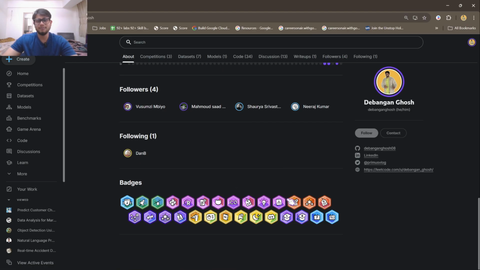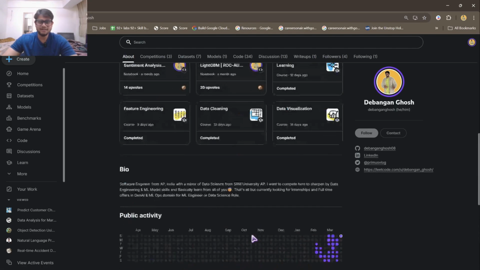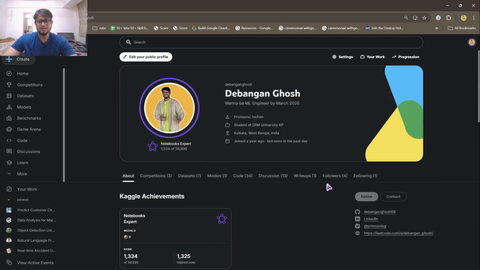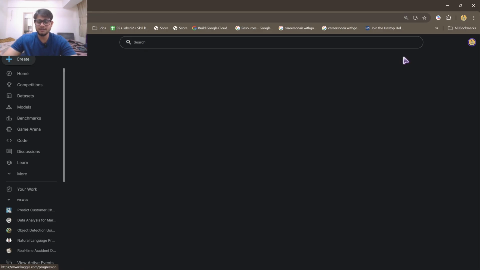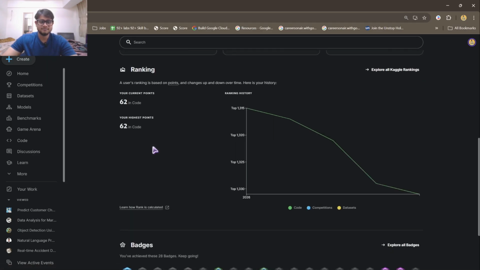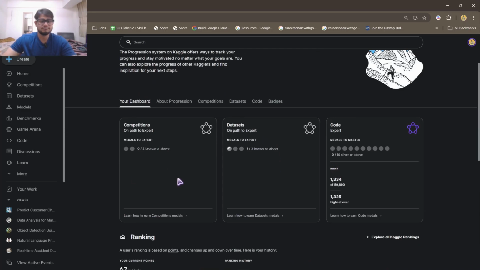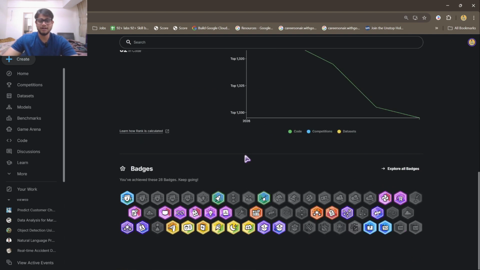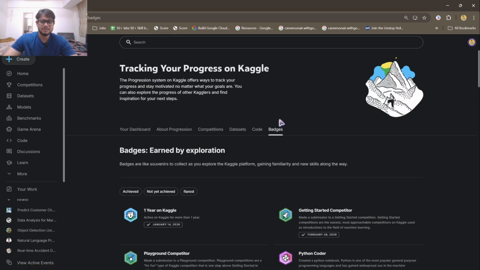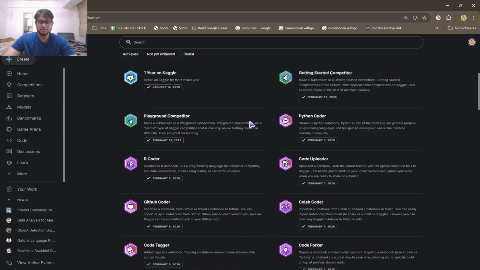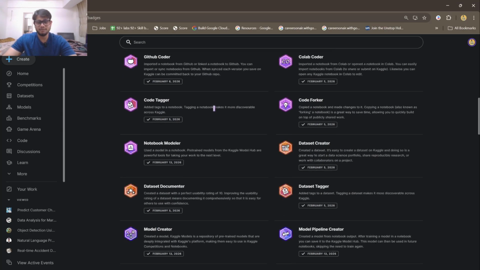These are a certain number of badges you can get. I got these badges within 10 to 15 days, and gradually as you use Kaggle, you will start getting badges. You can check your progression from here, what progress you are making, like how many upvotes the codes or notebooks you have created are getting, how many competitions you have taken part in, how many datasets you have uploaded, and how many medals you have. Here you can see your badges. If you want to explore all the badges available on Kaggle, just like LeetCode or something, you can go to your badges section, where all the badges are listed below.